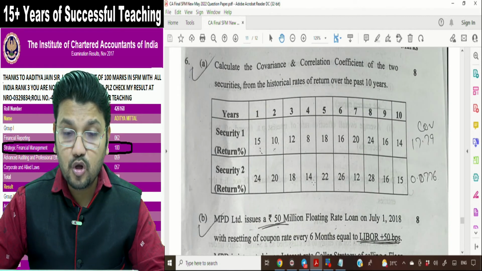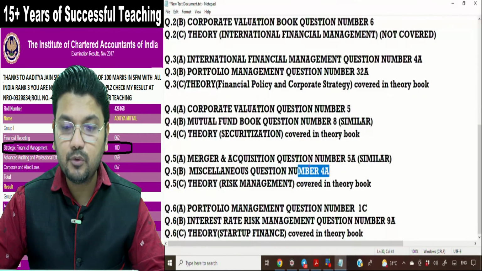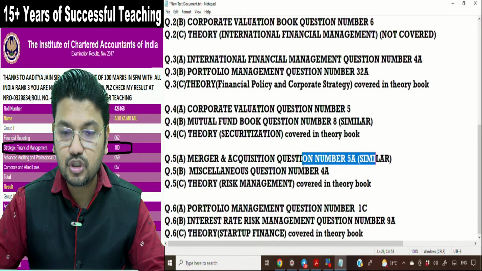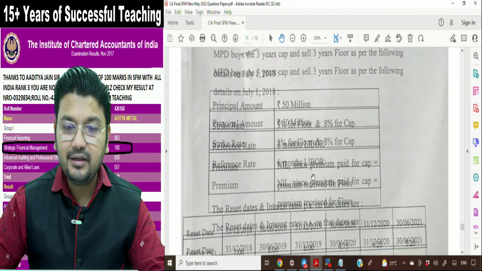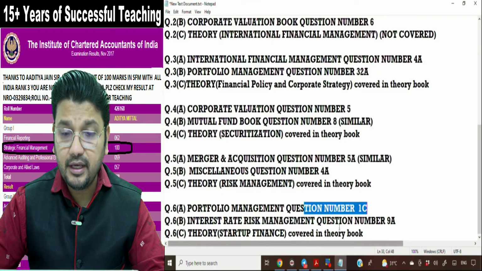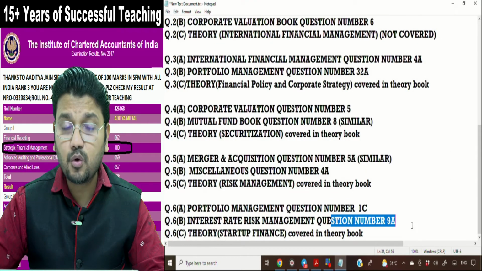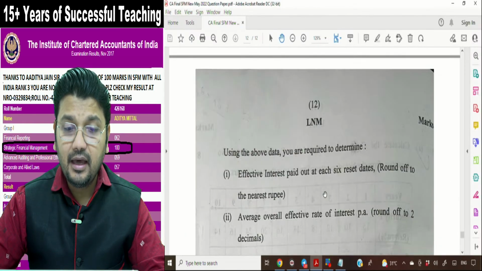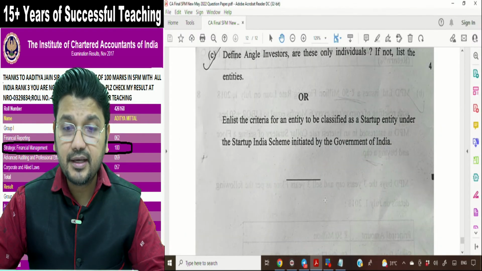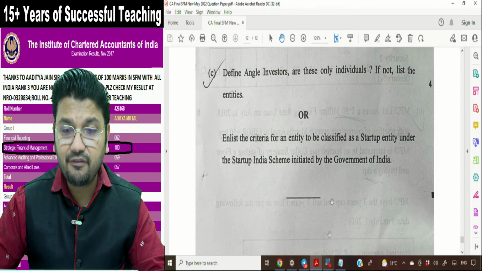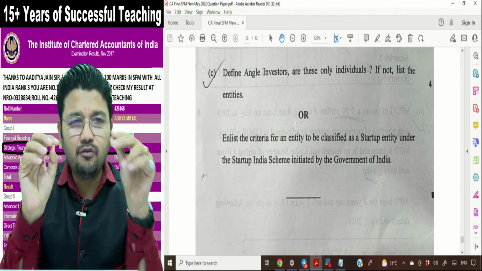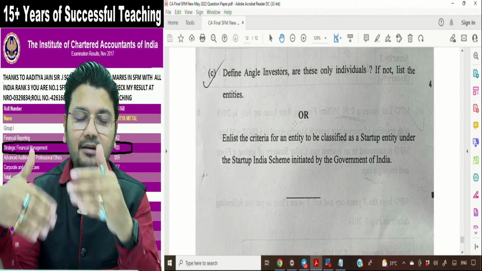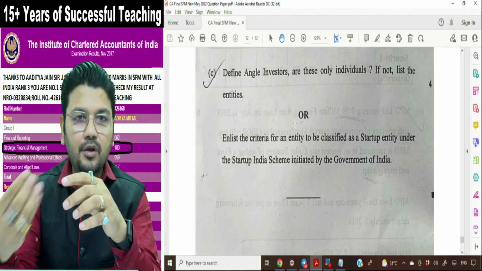6A is from portfolio management. The same question, ditto the same question, is covered in question number 1C. Question number 6B is the same question covered in our material as question number 9A, and question number 6C is covered in startup finance. The same theory is covered. So everything is covered apart from one theory question and one practical, where 50% of the portion is conceptual.